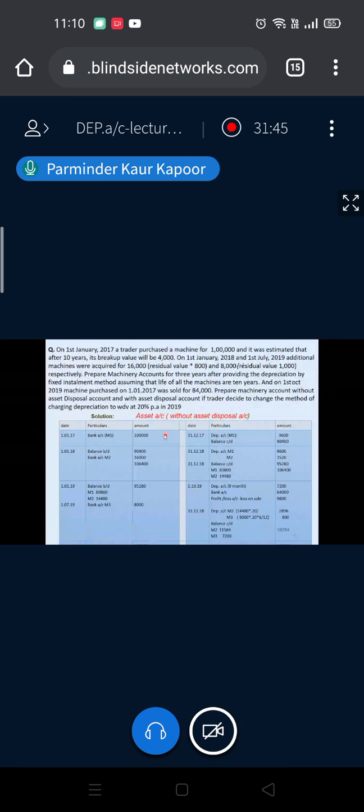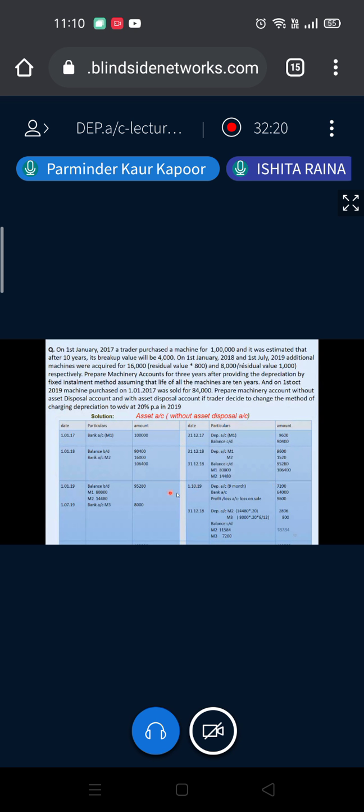Since your method is changed in 2019 and you are also selling this asset in 2019, on 1st October 2019 the asset is sold. Since the asset is sold during the year, the old method is applicable. So depreciation for 9 months. Since you are selling M1, the annual depreciation of M1 was 9,600, so 9,600 for 9 months is 7,200.